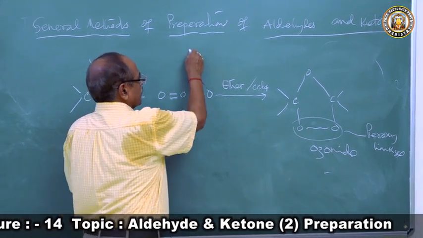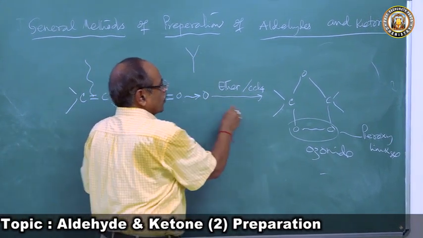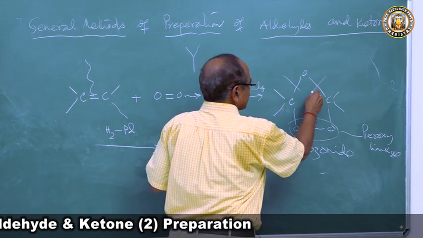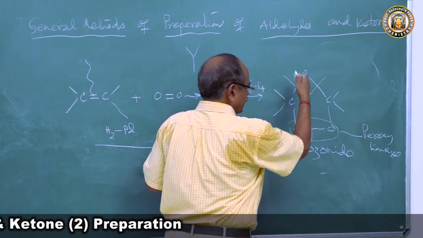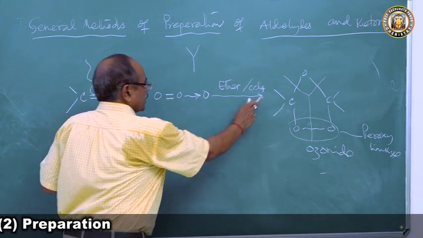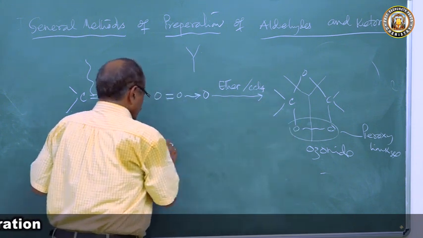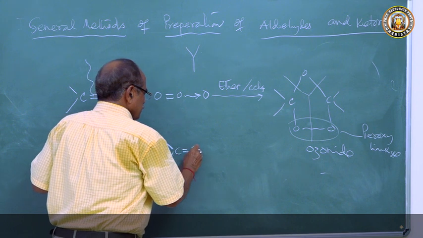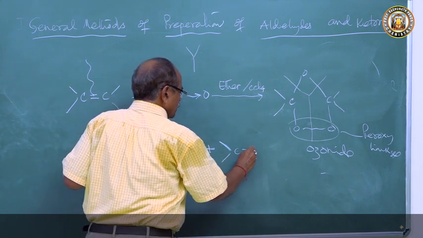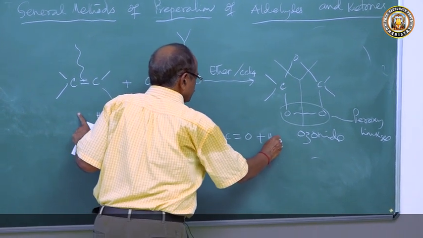a Y bond. It breaks as a Y bond. Meaning what? It will break here, it will break here, and it will break here. This will break as a Y bond. So what do you get? CO you get, and what else? CO and H2O.